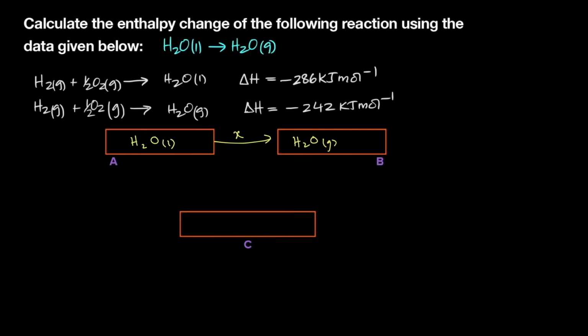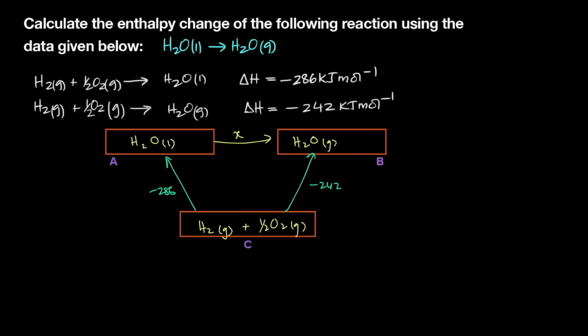Now in the last box, if you notice, they both have the same reactants. So in the last box you simply have the elements, right? You have H2 gas plus half O2 gas, right? Now the conversion from hydrogen gas and oxygen gas to liquid water is minus 286, that's given here, and the conversion from these gases to steam is minus 242,